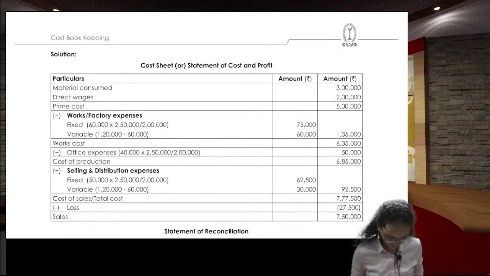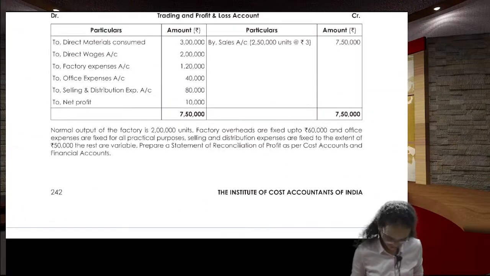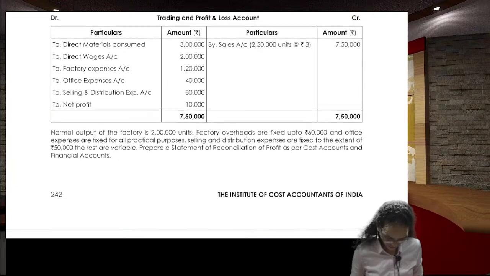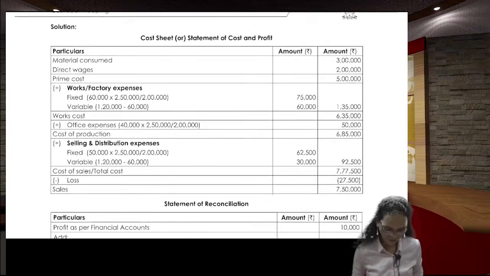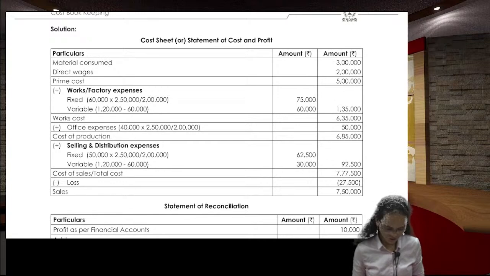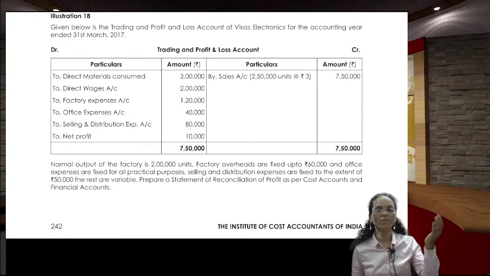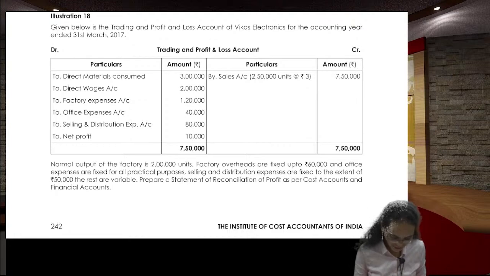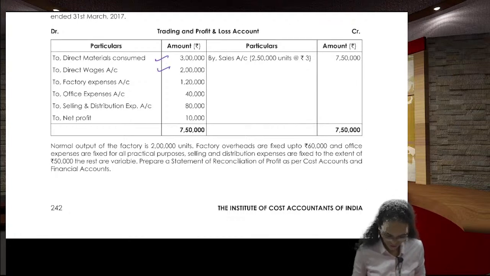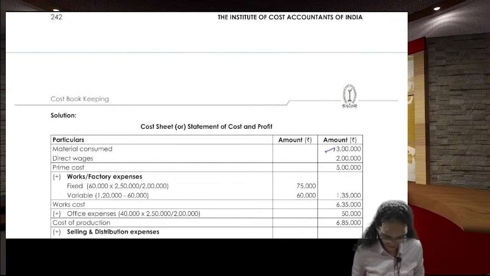Come back here. Material consumed is how much? What we need to find out first of all, what we need to write here, is the cost sheet. For material consumed, there is no information given, so we will take it from the financial accounts only. Material consumed is 3 lakhs and wages is 2 lakhs. You got the prime cost.